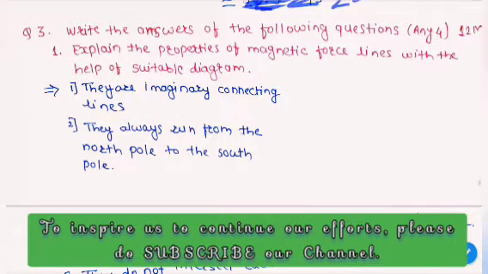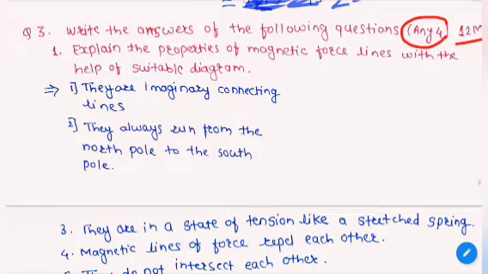Write the answers of the following questions. You have to write any 4 answers. This question is for 12 marks. The first question is: explain the properties of magnetic force lines with the help of a suitable diagram. Here a diagram is given.